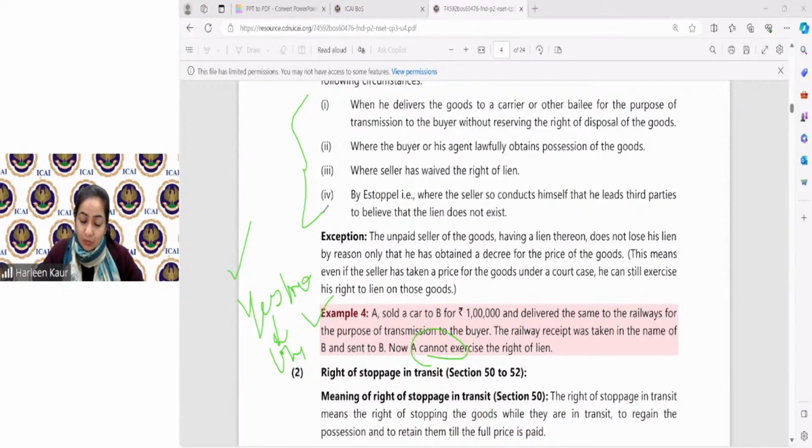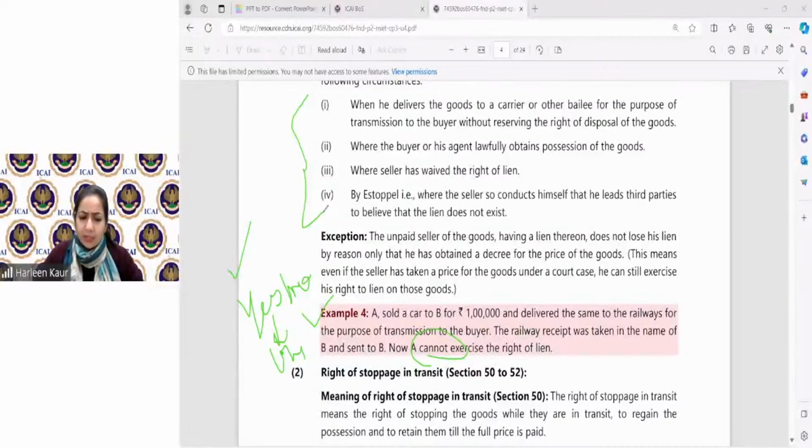Anushka, credit sales mein goods will be delivered to the buyer. Yes, Anushka Raj, why not? In case of credit sales, the goods were to be delivered. If you don't make my payment, I will not give you the goods. Yes, Mr. Thakur, if the physical possession has not been given, then only you can exercise the right to lien.